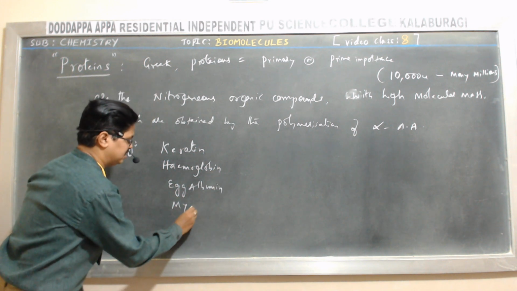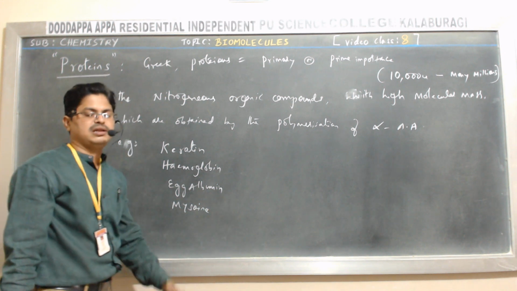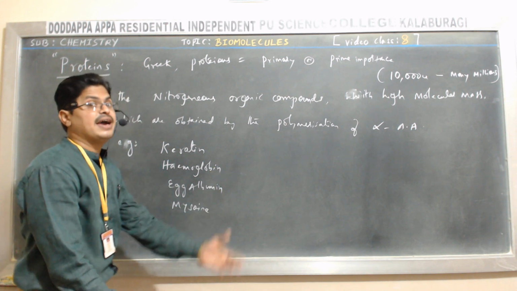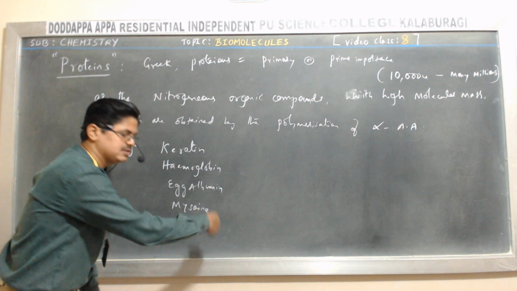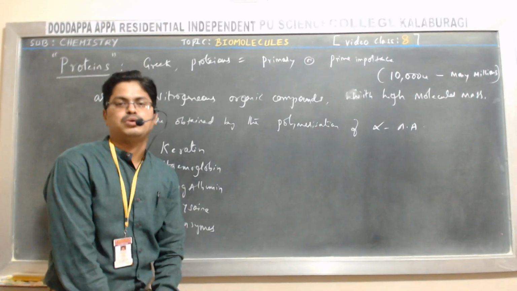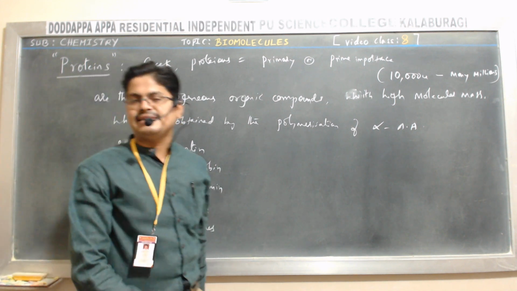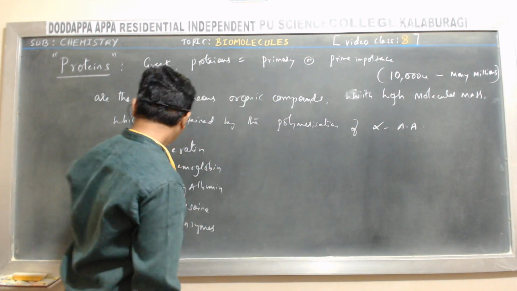Similarly, myosin present in the muscles is also a protein. Similarly, collagen, immunoglobulin, enzymes, even enzymes are proteins. Not only enzymes, even hormones are examples of proteins. So these are a few examples of proteins. Now let us focus on classification of proteins.